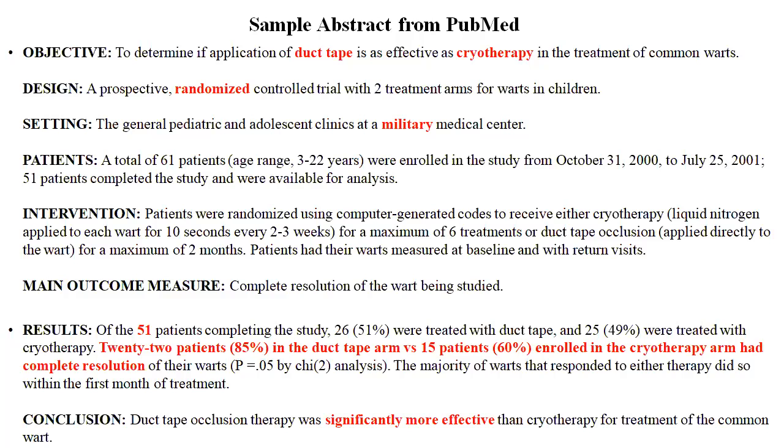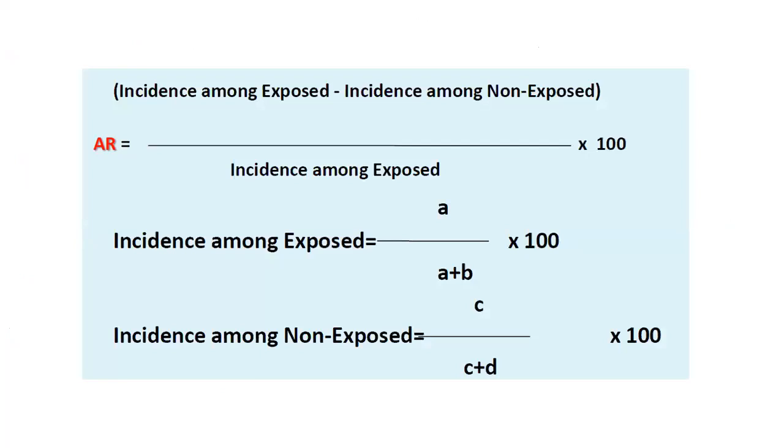So it is very preliminary statistics that they have presented here. They could have gone for a number needed to treat calculation. That could have increased the impact of the finding. So it is up to you how you present your prospective data also. Attributable risk is calculated as incidence among exposed minus incidence among non-exposed, divided by incidence among exposed, multiplied by 100. You do a 2x2 table and you calculate all these parameters.